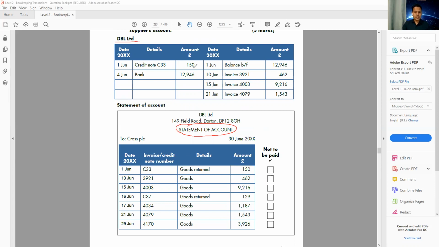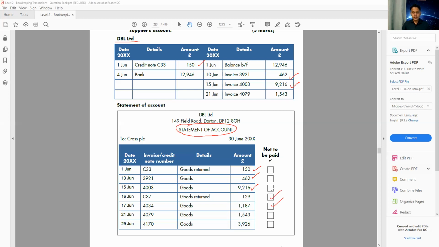150, I can see here 150. 462, I can see 462. 9216, I can see 9216. 129, this one I don't see in my book. If it is not in my book, I'm not going to pay for that. Then I have 1187. I don't see 1187, so I'm not going to pay for that as well.